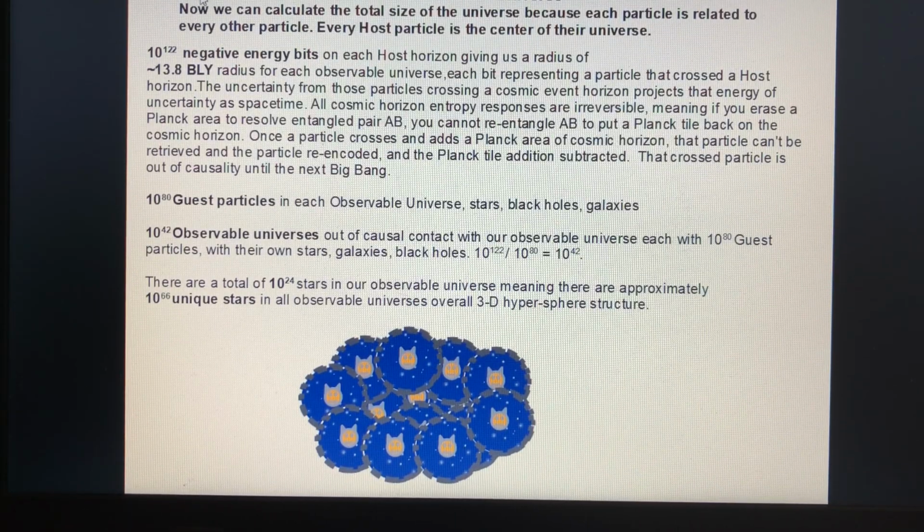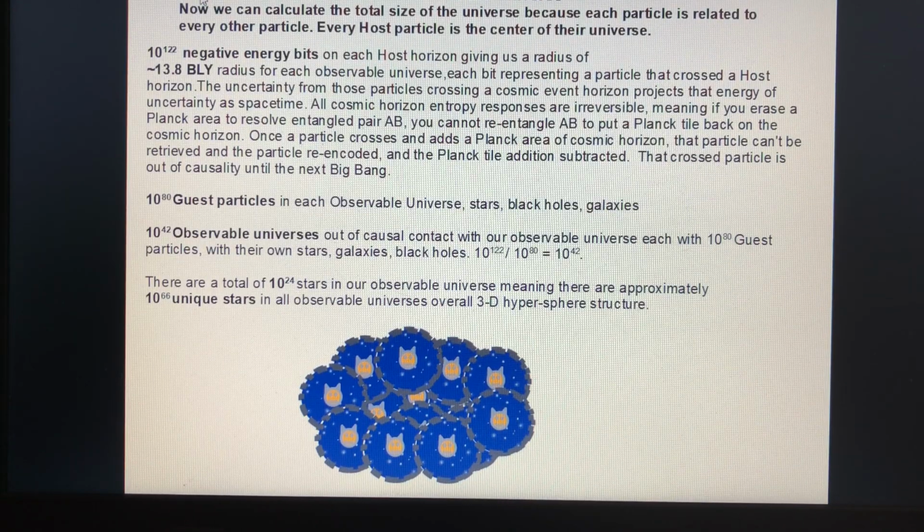So now we have enough information, we can calculate the total size of the universe, because each particle is related to every other particle. Every host is at the center of their own universe. So we have 10^122 negative energy bits on each host horizon, giving us a radius of about 13.8 billion light years for each observable universe, each bit representing a particle that crossed a host horizon. The uncertainty from those particles crossing a cosmic event horizon projects that energy of uncertainty as space-time.